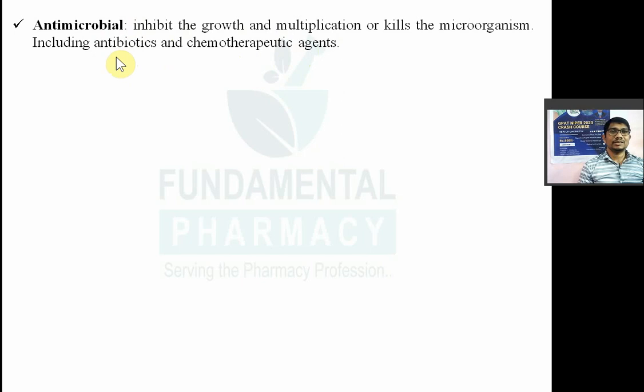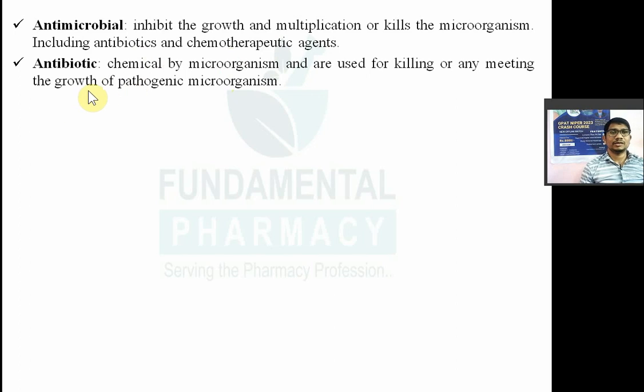For example, penicillin is an antibiotic and sulfonamides are chemotherapeutic agents. Basic difference क्या है उसमें कि एंटीबायोटिक आपको बैक्टीरिया या फिर माइक्रो ऑर्गेनिज्म से ही मिलते हैं और कीमोथेरेपेटिक एजेंट टोटली सिंथेटिक होता है, राइट. दैट इज द मेन डिफरेंस. नाउ व्हाट इज मीन बाय एंटीबायोटिक? Chemical produced by microorganism which is used to inhibit the growth of pathogenic microorganism. So antibiotic is nothing but a chemical produced by microorganism which is capable of killing and inhibiting the growth of other pathogenic microorganism.